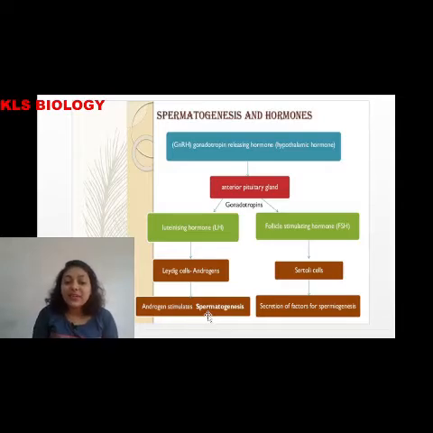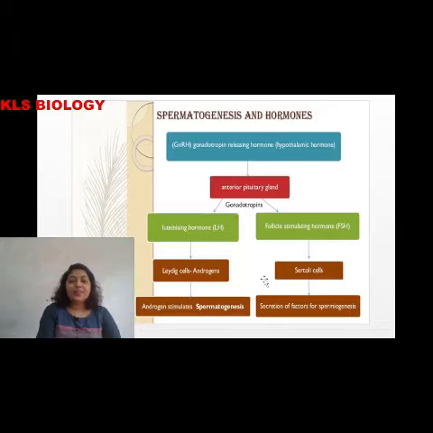Leydig cells release androgens, which in turn help in spermatogenesis. Coming back to Sertoli cells, they secrete the factors for spermiogenesis. The factors needed for further maturation of sperms are secreted from the Sertoli cells.